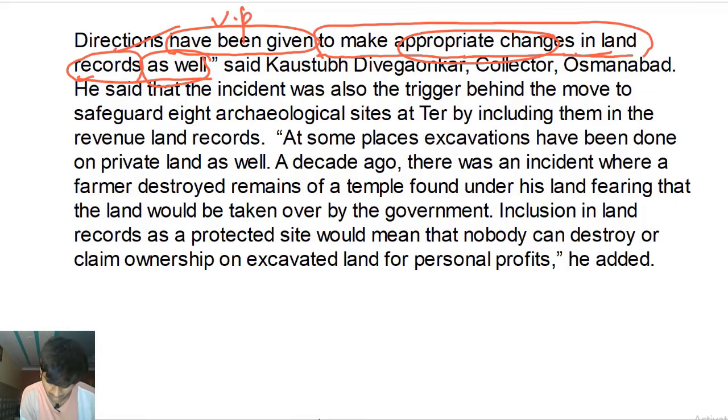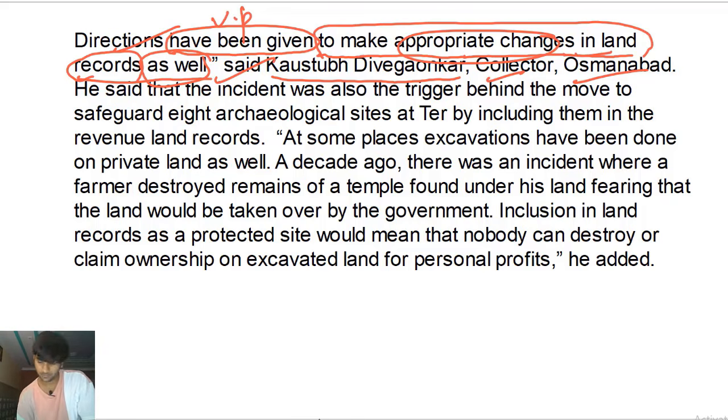And who is this entire quote coming from? Said Kaustubh Divgayankar, who is a collector in Osmanabad. This entire piece is coming from Kaustubh Divgayankar, who's a collector in what place?